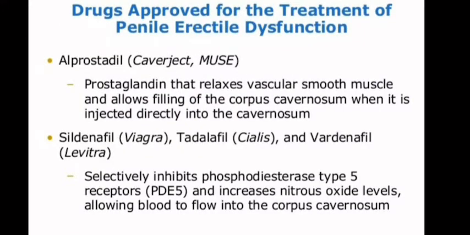Now, the drugs approved for the treatment of penile erectile dysfunction. The first drug is alprostadil, also known as Caverject. It is a prostaglandin that relaxes vascular smooth muscles and allows the filling of the corpus cavernosum when it is injected directly into the cavernosum. The second drug is sildenafil, also known as Viagra, tadalafil, Cialis, and vardenafil, Levitra. It is used to selectively inhibit phosphodiesterase type 5 receptors, PDE5, and increase nitric oxide levels, allowing blood to flow into the corpus cavernosum.